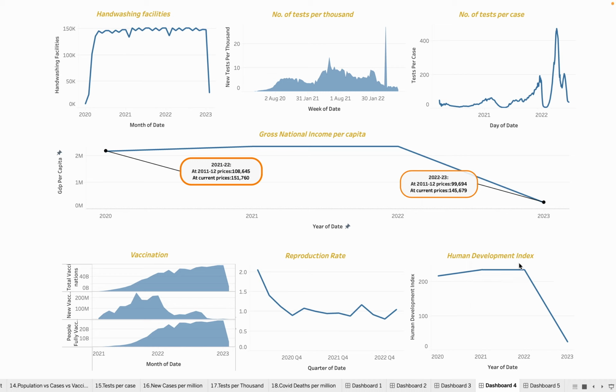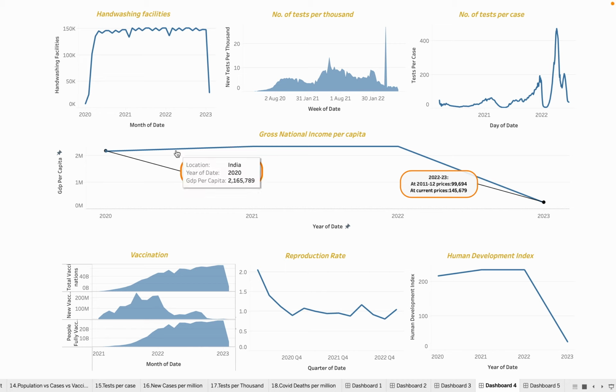We calculate the score for human development on four parameters. First is education for the average number of schooling years, the average number of quality education years in school, and the third one is life expectancy for health, and the fourth one is per capita income.